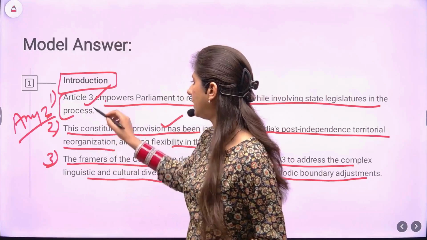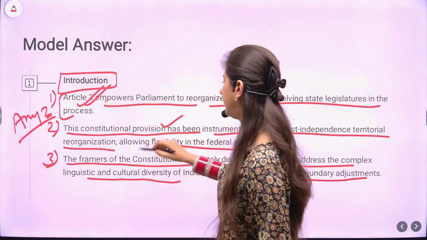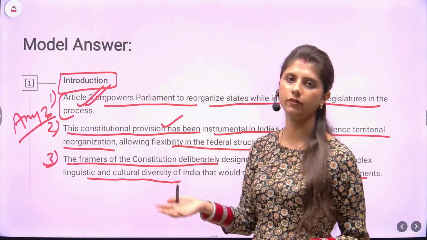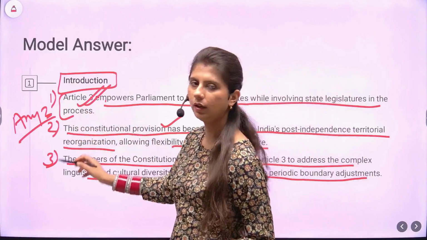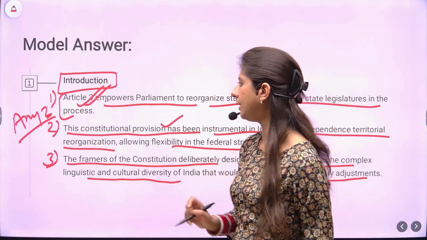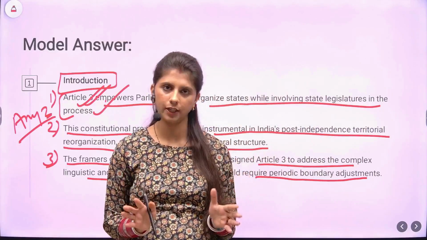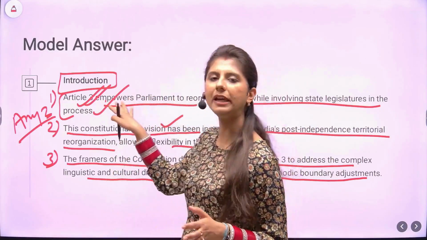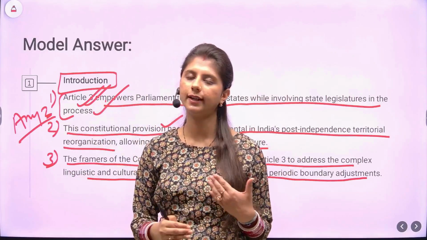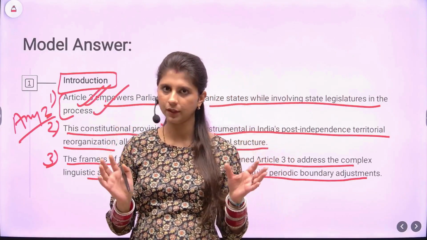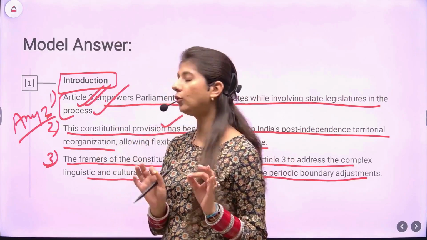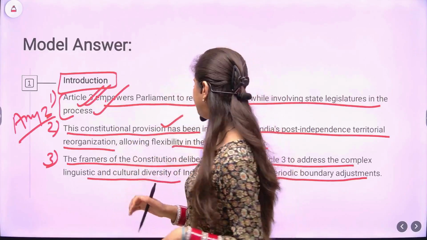So the first one is describing the article. The other 2 are highlighting its significance. You can choose any 2 in a 15 marker. In a 10 marker, write just 1. Now do not aim for rectification. You are not supposed to copy and paste this. Just try to understand the process, understand the concept, and write it in your own simple words.